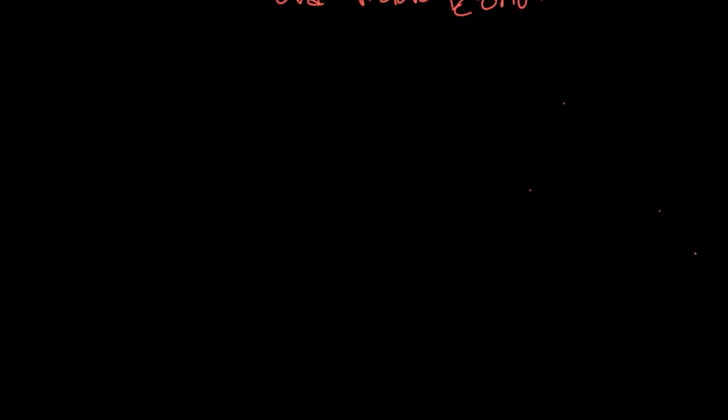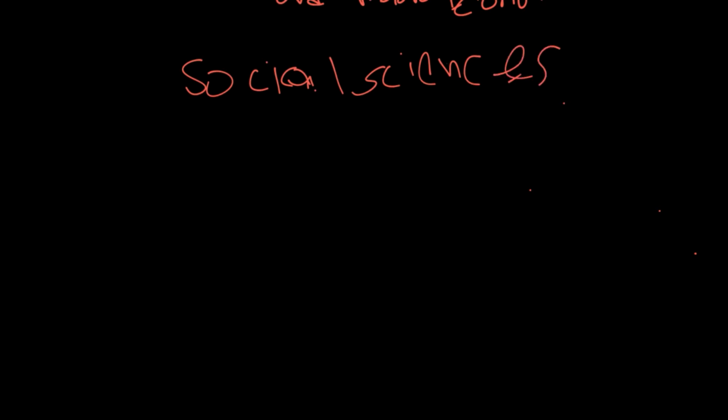So by definition, economics is a social science. There are natural sciences. Natural sciences includes obviously physics, chemistry, biology. These are your natural sciences. At the same time, you also have social sciences, and this branch of science, which is social science, includes economics, psychology, sociology, and subjects like that.